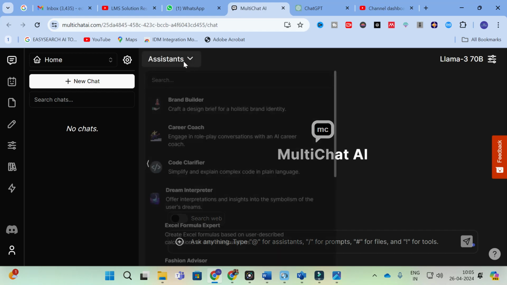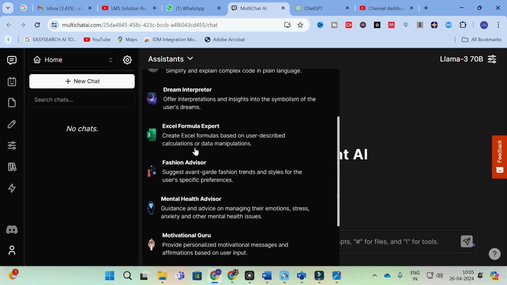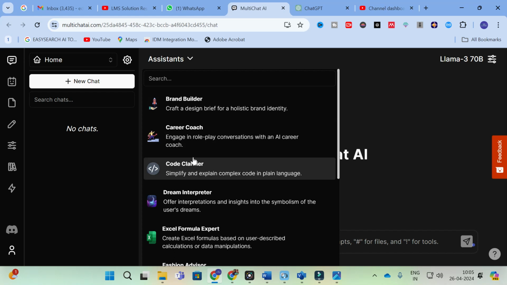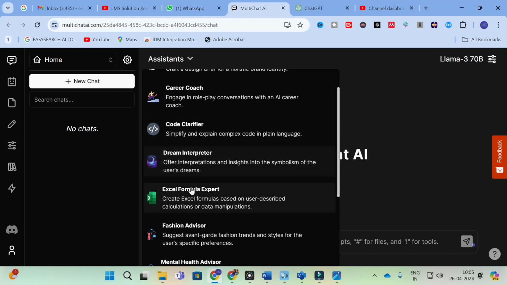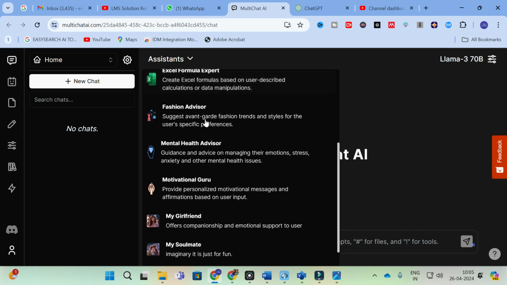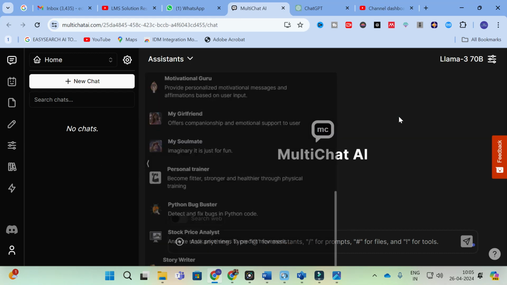Here you can see different chatbots are available as assistants, so you can select any one of them. Here you can see brand builder, career coach, code clarifier. If you have any doubts related to your code, you can use this code clarifier. Dream interpreter, Excel formula expert, you can ask any Excel formula to this chatbot. Next one is fashion advisor, mental health advisor, motivational guru, my girlfriend, soulmate, personal trainer, Python bug buster, stock price analyst, story writer. So these are the different assistants provided in this chatbot.